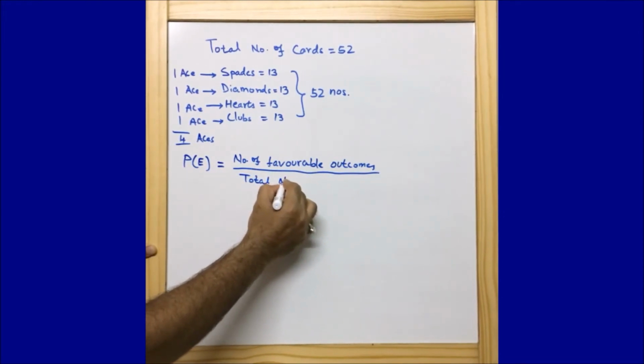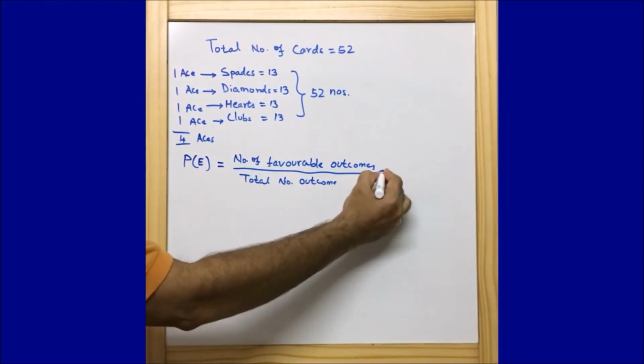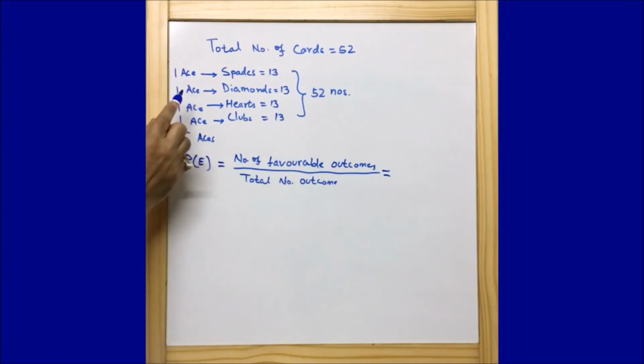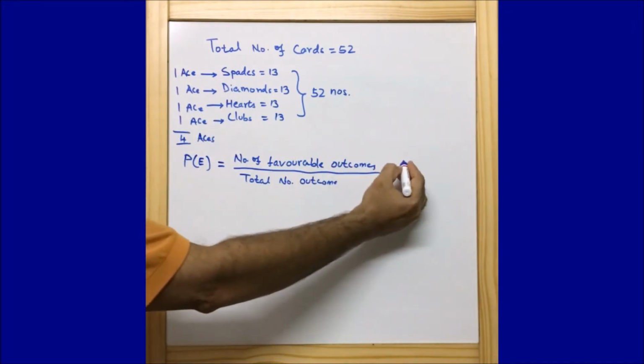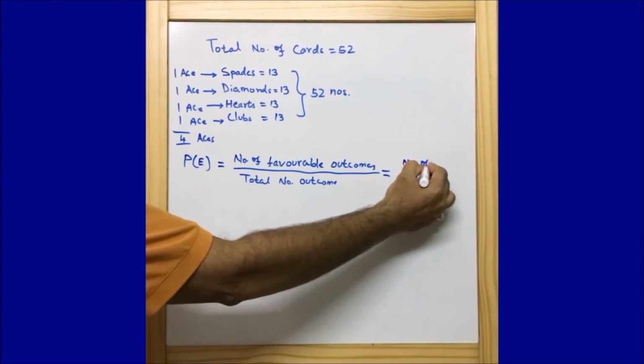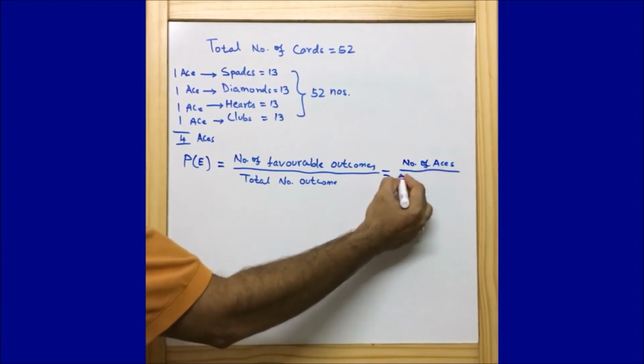Look at the formula here. Number of favorable outcomes here means the chances of getting an ace, which is 1, 2, 3, 4. So I can write number of aces upon total number of cards.